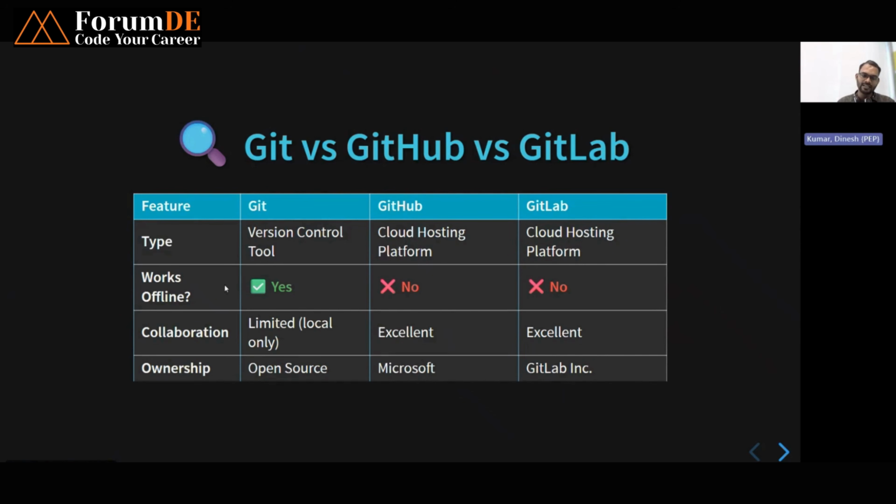Okay, second is how it works. Git can work offline as well as online. It can work without the internet, but GitHub and GitLab cannot, because they require internet connectivity. GitHub, by the way, is built by Microsoft.